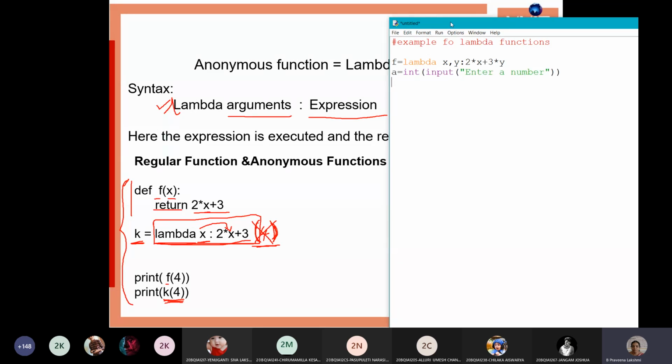Okay, if you have completed the example in the PPT, also note down this example in the IDLE. Here we are taking two variables and we declared a lambda function with x comma y, two arguments. We want to find out 2x plus 3y. And here I am accepting the values from the keyboard input.